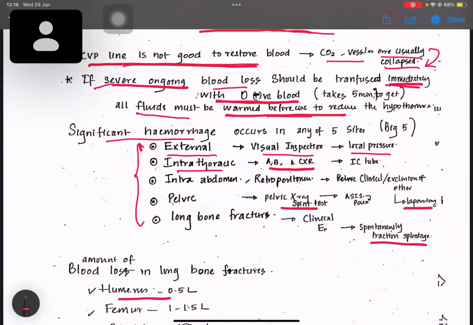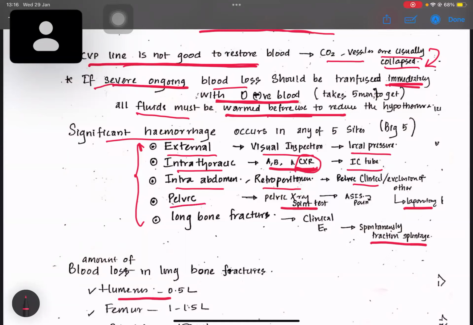There can be intrathoracic hemorrhage, so we do the ABC approach, chest X-ray, and to save the patient, we can do ICD tube insertion. There can be intra-abdominal or retroperitoneal hemorrhage, so we have to do a thorough clinical evaluation, and if needed, we might go for laparotomy. These things will be explained in detail in the system-wise trauma sessions, like abdominal and respiratory.